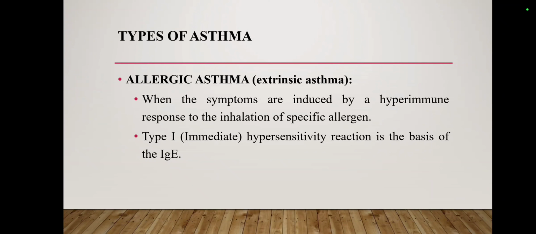Okay, next we have the types of asthma. We classify asthma broadly into three types. The first one is allergic asthma, the second one is non-allergic, and the third one is mixed. And we will discuss them one by one.